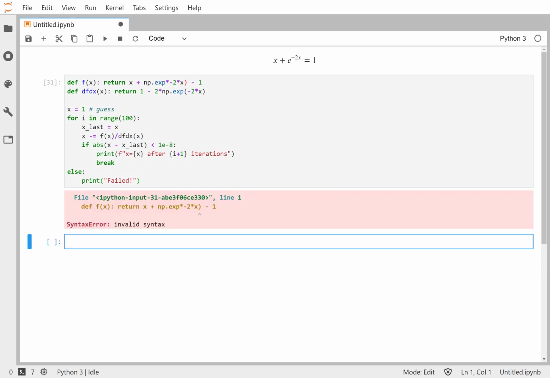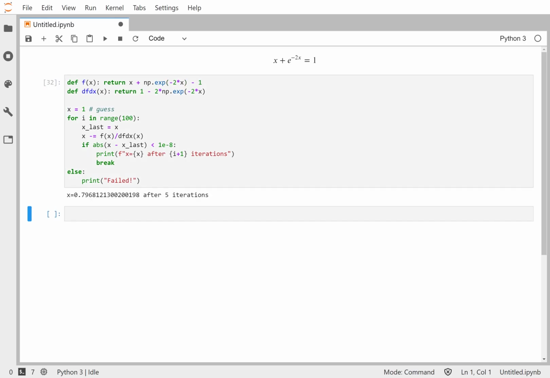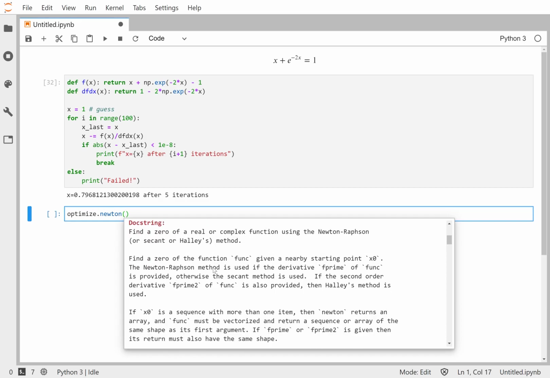Or if I made a typo, oh, look at that, I do have a typo. Return, got some missing parenthesis here. All right, oh look, it only took 5 iterations this time, so very quick. We have 0.797. Now let's look at SciPy's version of this. It's called Newton. And if we peek here, it needs a function, it needs an initial guess, and by default f prime is none. F prime is going to be the derivative term.